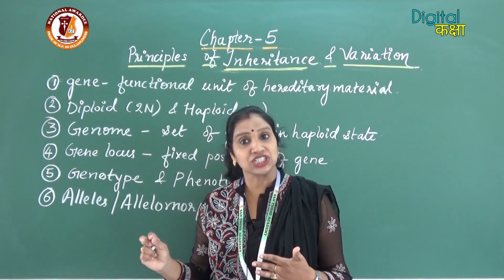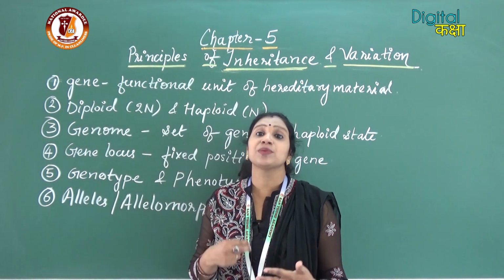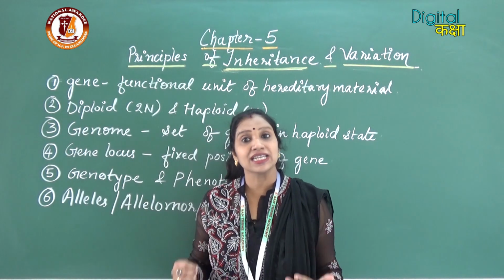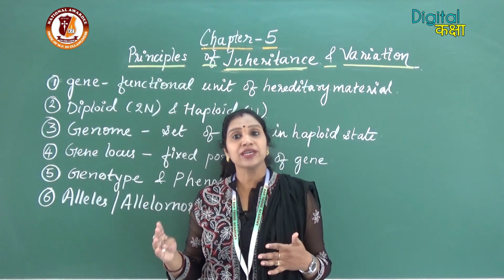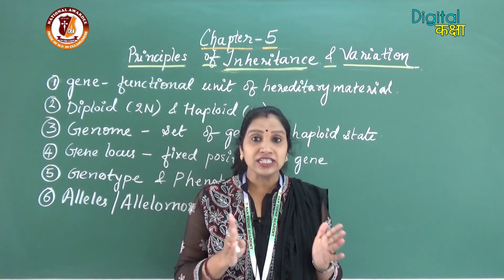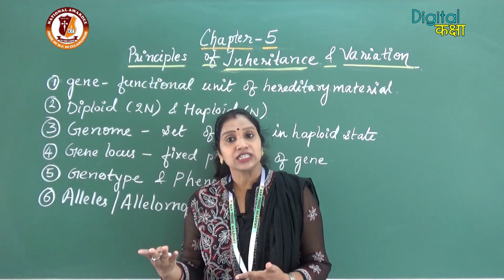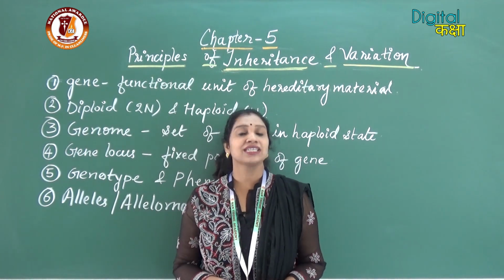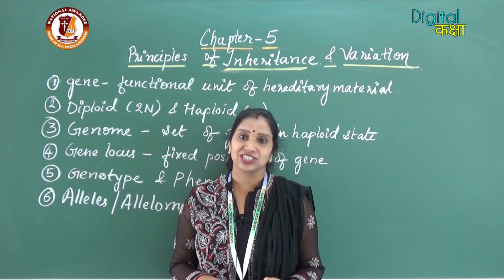On each gene a character is coded. So whatever characters are present in an individual are coded by the genes. Whatever characters an individual has, that individual will have that number of genes representing that particular character.